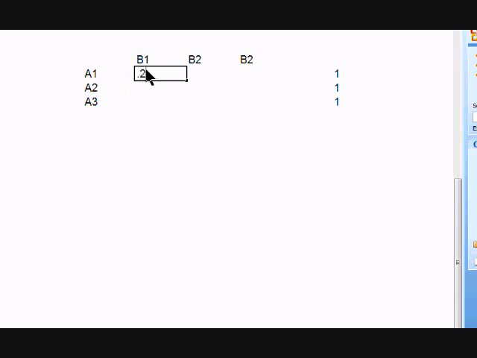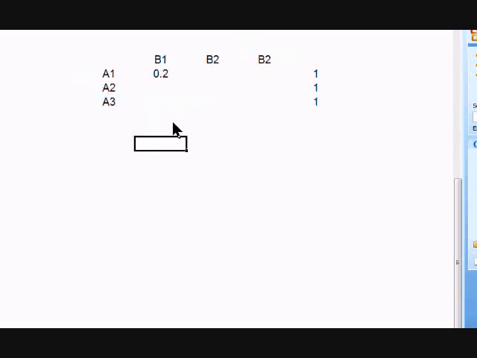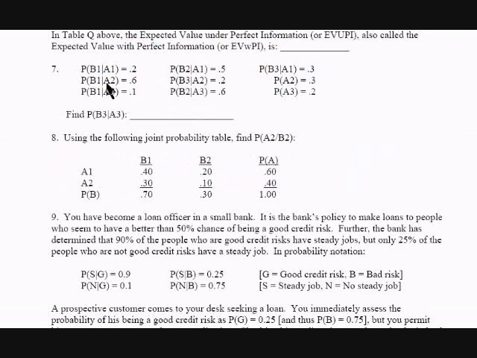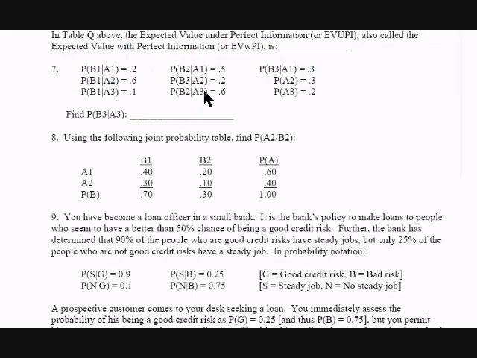And let's center all these so it's easier to read. There we go. So B1 given A2. Let's go back here. That was B1 given A1. B1 given A2 is 0.6. B1 given A3 is 0.1.